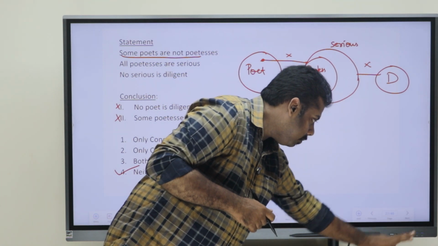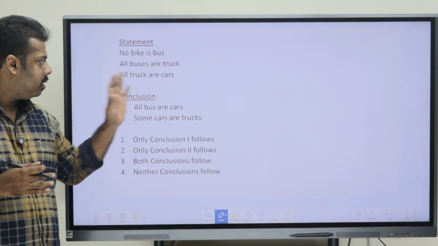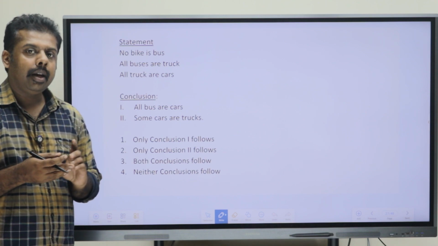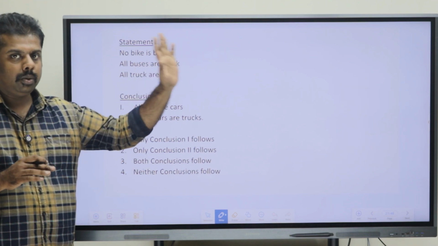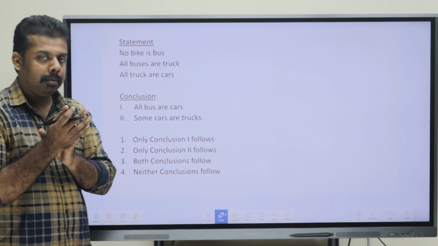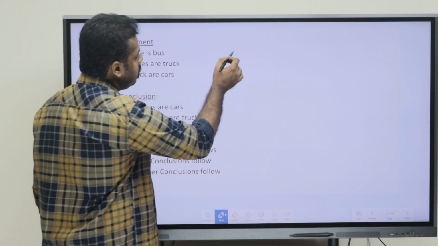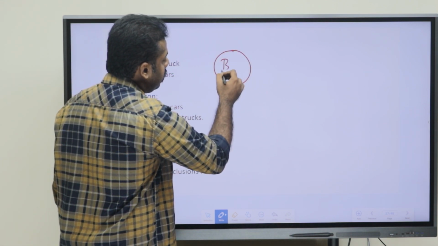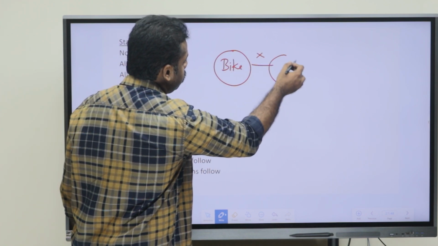Moving on to the next one. Okay. So just pause this video. Okay. This is an easy question. Just pause it and just try it. After that you can see the solution part. Okay. Now if we are just discussing it, the first statement says that no bike is bus. So that means bike and bus are not connected. Okay. Bike is not connected to bus.